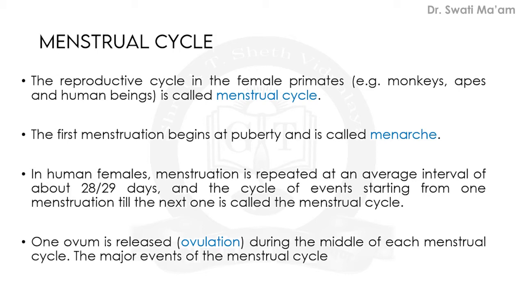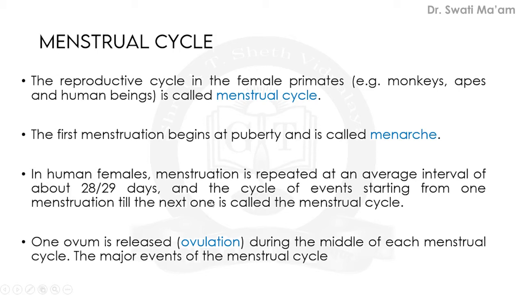In human females also, this menstrual cycle is repeated on an average interval of about 28 to 29 days. The cycle of events starting from one menstruation till the next one is known as the menstrual cycle. During this, one ovum is released, and the release of the ovum is known as ovulation. All these blue terms are important to learn, and their meaning is important to learn. Any type of question can be asked on these terms. So these terms are important.